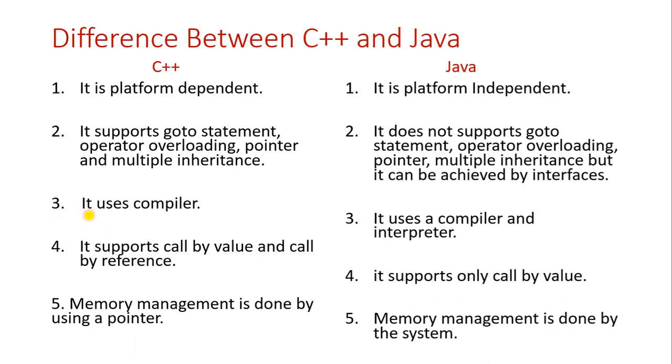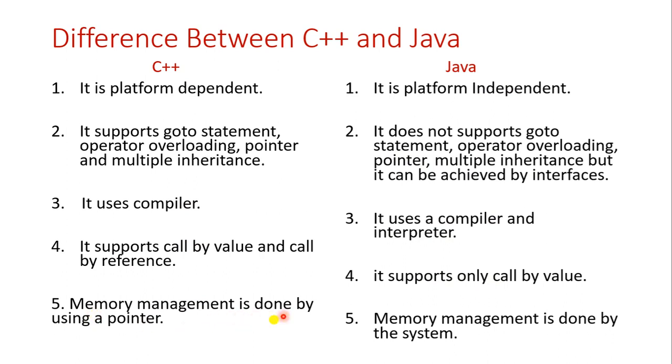So let's go to the fourth point. C++ supports call by value and call by reference. We know this. Java supports only call by value. Why? In call by reference, a pointer is used, but we know that Java does not support pointer concepts. See, just now we looked at this in the second point: in reference, the pointer concept is there. If Java does not support pointers, then call by reference is not allowed in Java. So it supports only call by value in Java, whereas in C++, call by value and call by reference. So let's go to the fifth point.